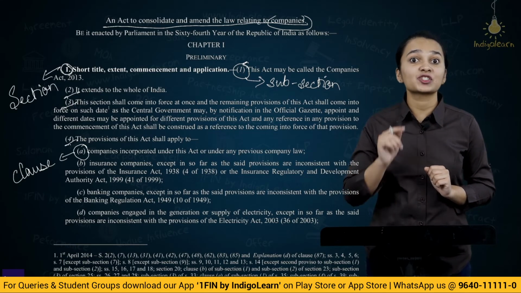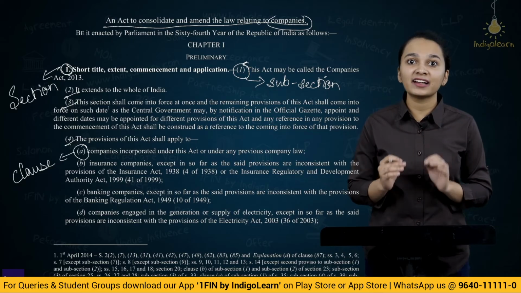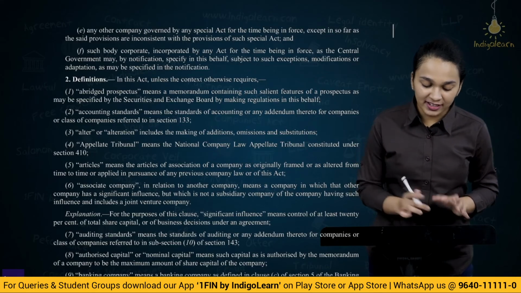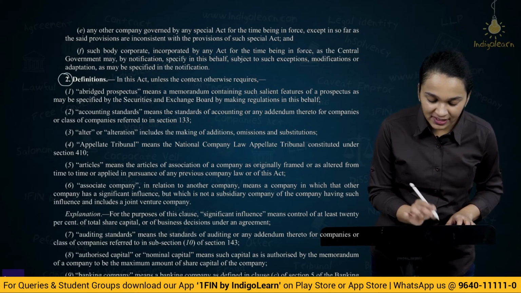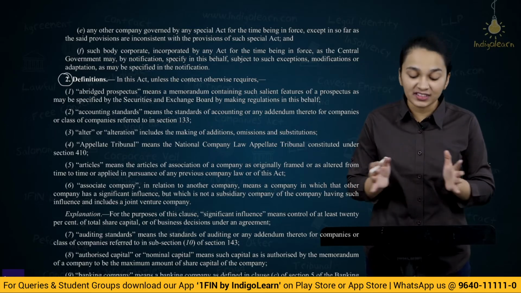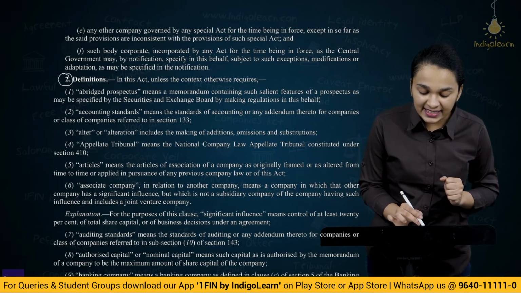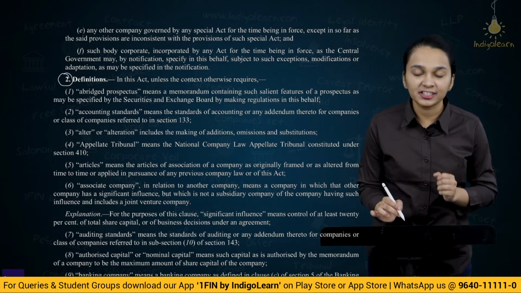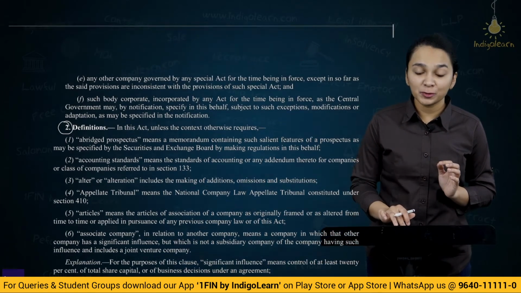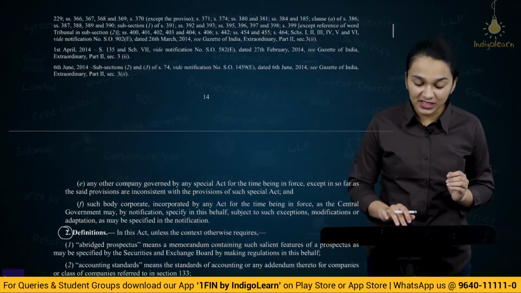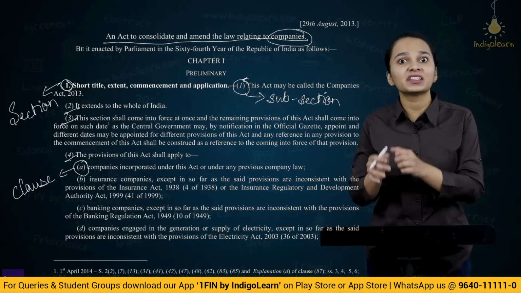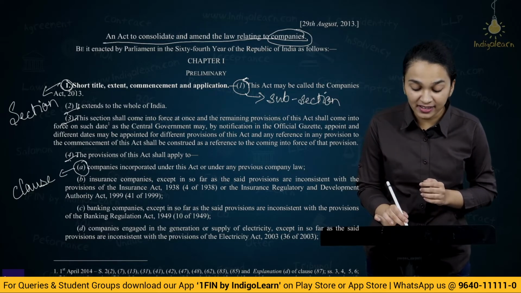Now, this was with respect to section, subsection and clause. Now, let's look at section 2 and there we'll look at the difference between a subsection and a clause. So here again, section 2 is definitions, and this section starts with a line which says, in this act, unless the context otherwise requires. So, if you compare this section with section 1, that immediately started with a subsection with a number.